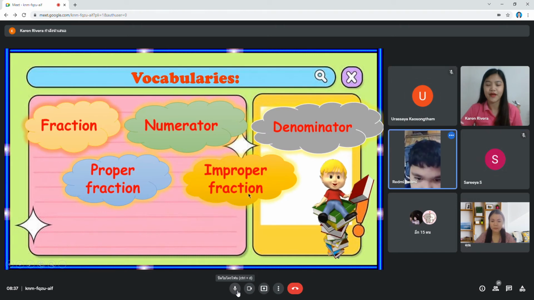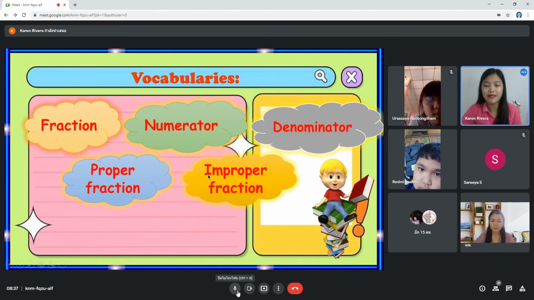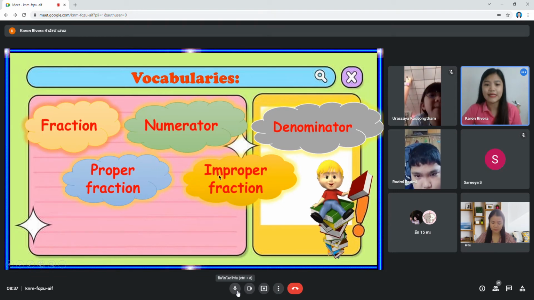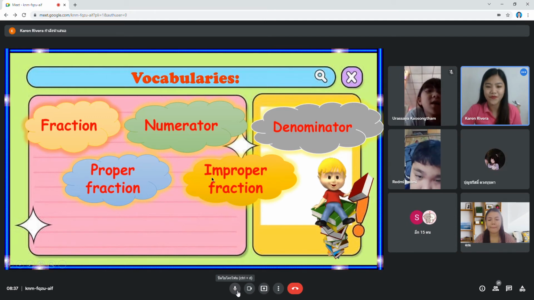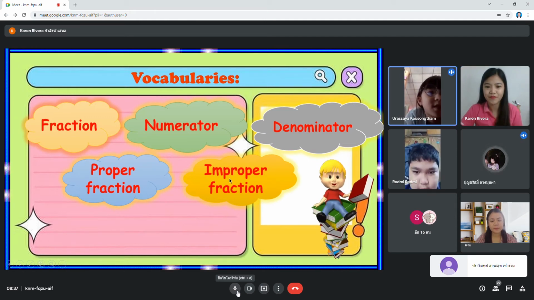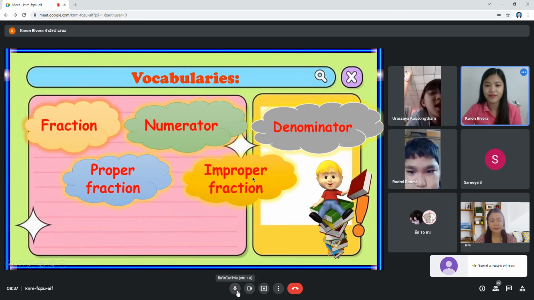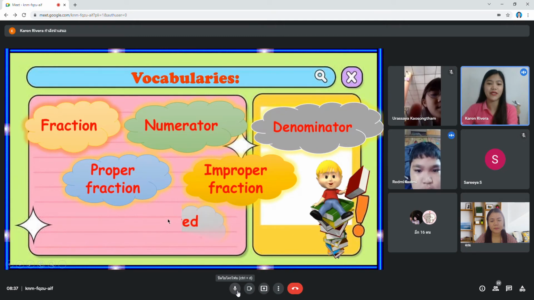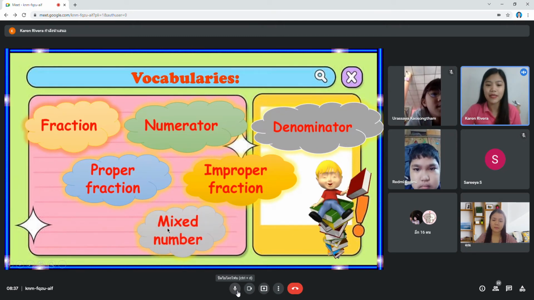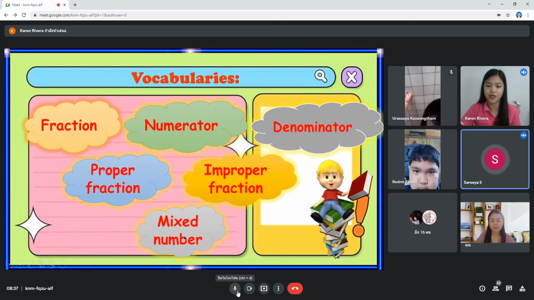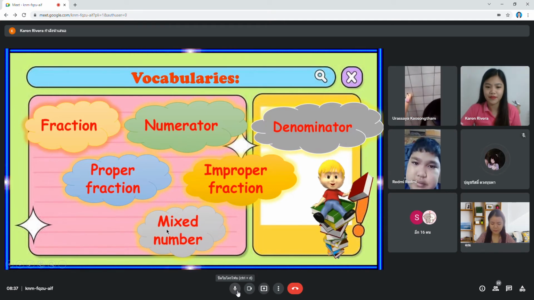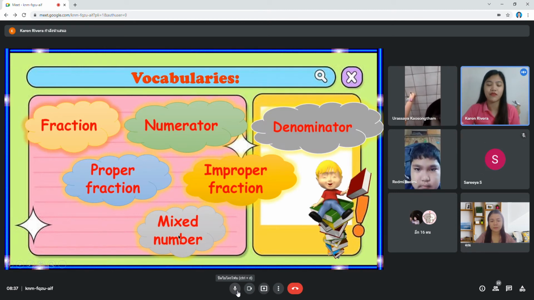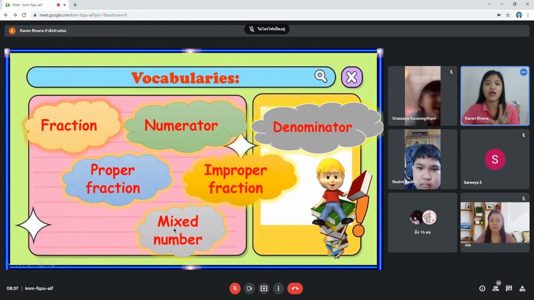Remember, Im is the letter M. Improper fraction. One more. Okay, very good. Next, the last one we have is mixed number. Can you read it? Mixed number. Very good. So these are the vocabularies that we have for today.